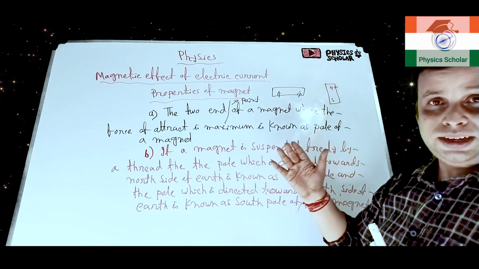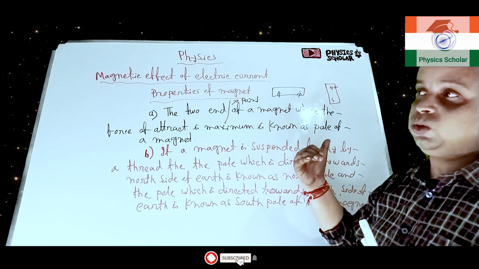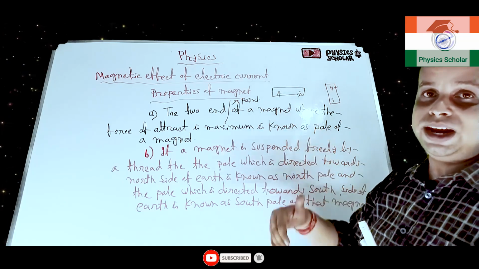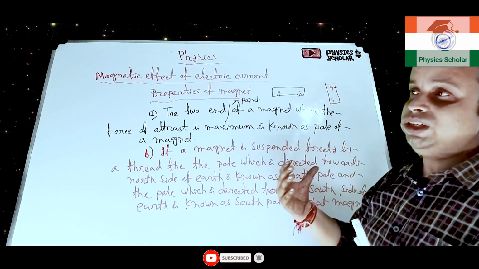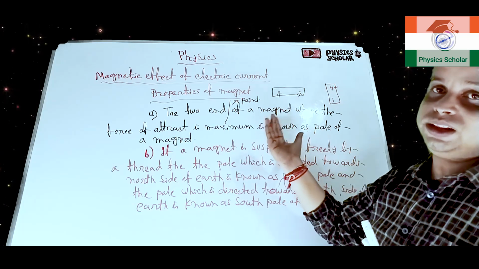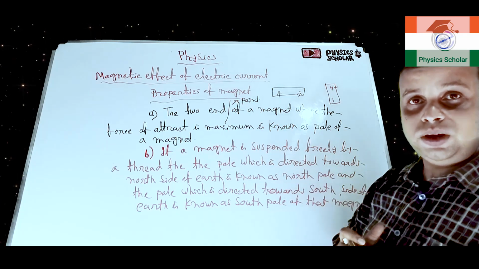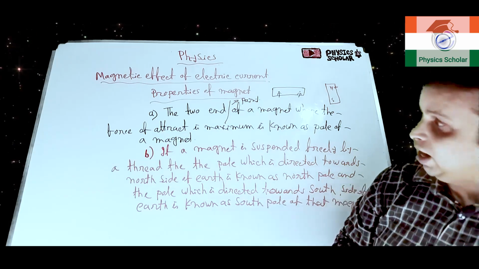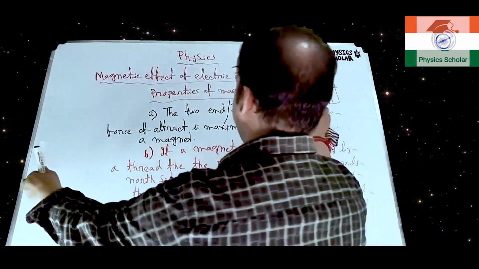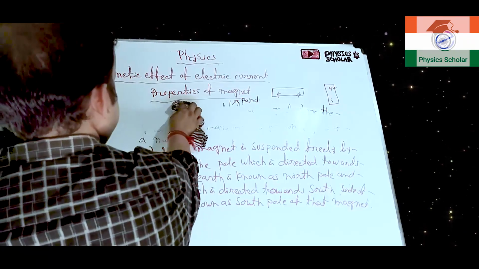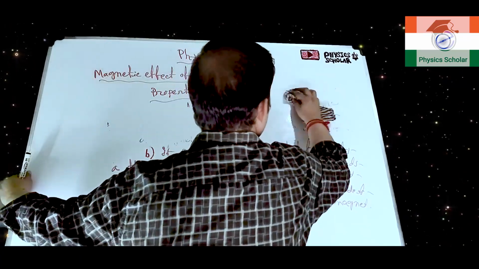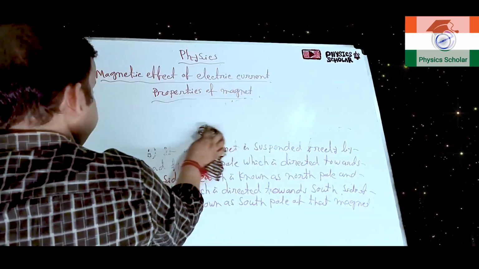The poles of the magnet, and the north pole will be directed towards the north side, and the south pole of the magnet will be directed towards the south side. Or the pole which will be directed towards the north side of the earth is known as the north pole, and the pole which will be directed towards the south side of the earth is known as the south pole. Clear? Now let us move to point number C.